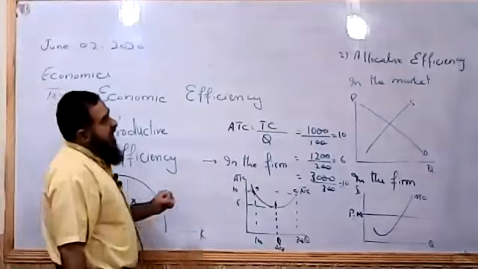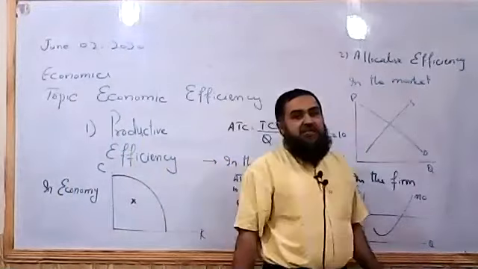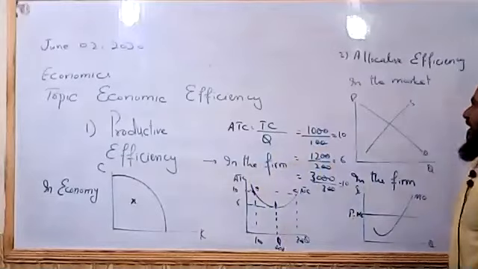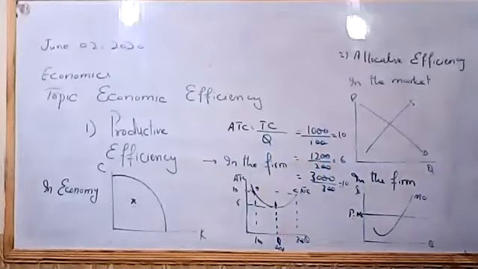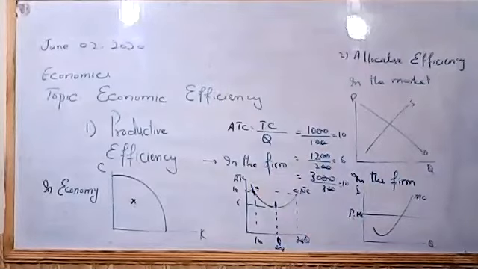Now come towards allocative efficiency in the market. Allocation of resources should also be efficient. The economy or producers should not allocate resources to the production of goods which are not demanded or less demanded by consumers, or which are harmful to consumers.